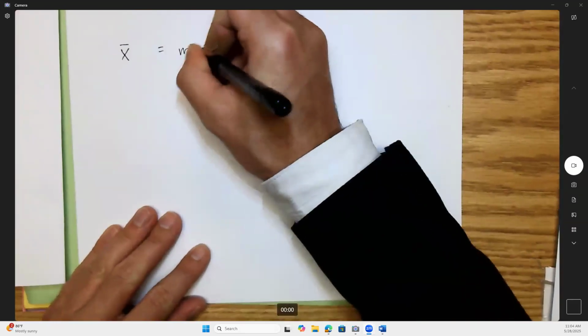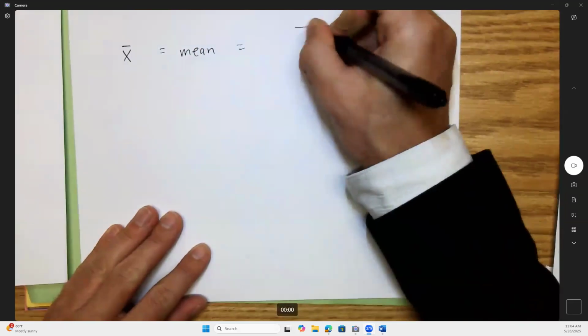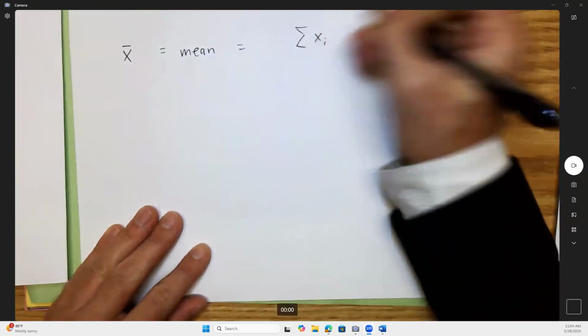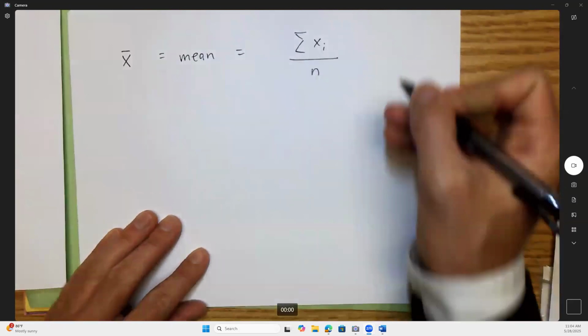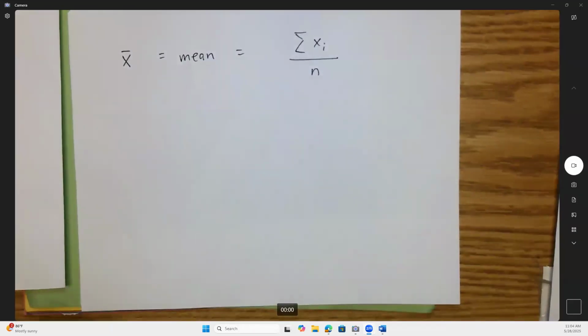X bar is the mean. And you know what that is: you add up all the values. So I'll do X sub i, and you guys know the sigma is summation, you add them all up, and then divide by the number in the set. You guys have probably done that before you ever walked in this class. You can do that.